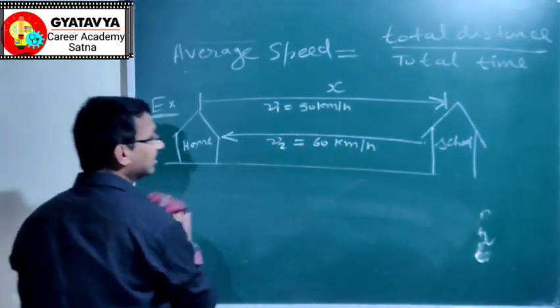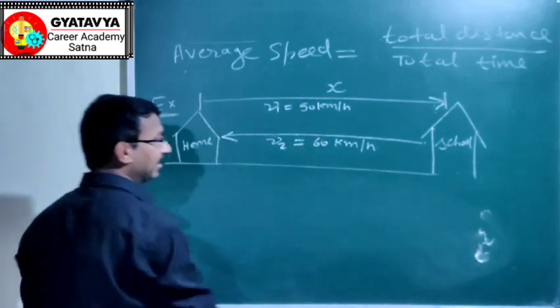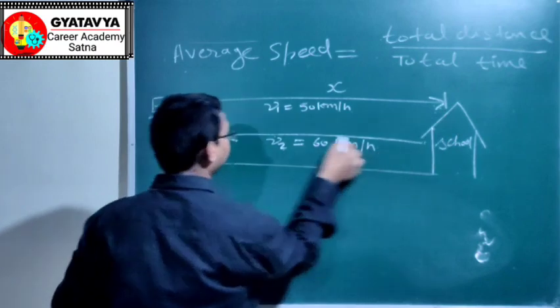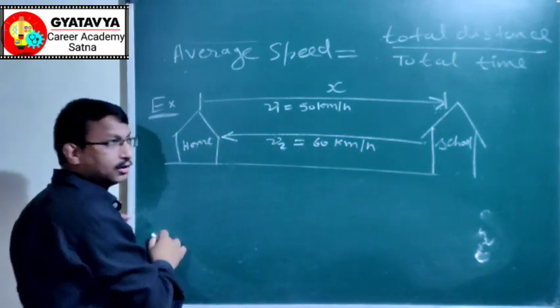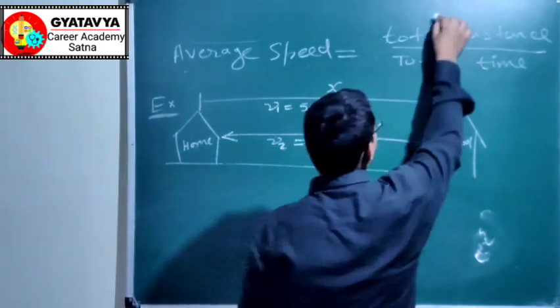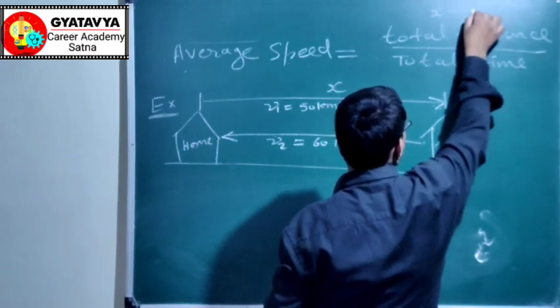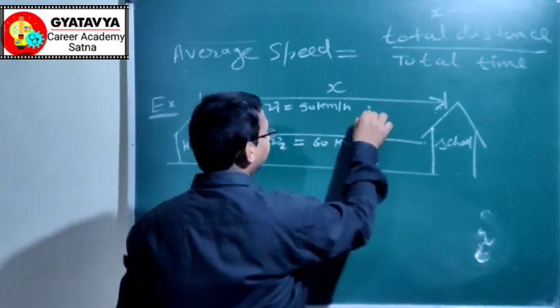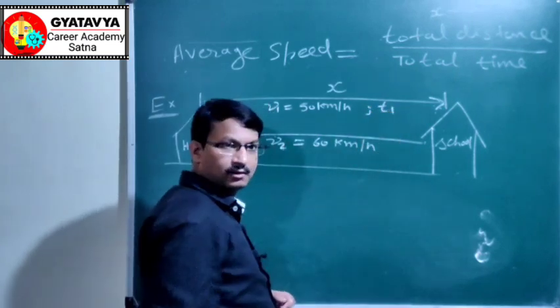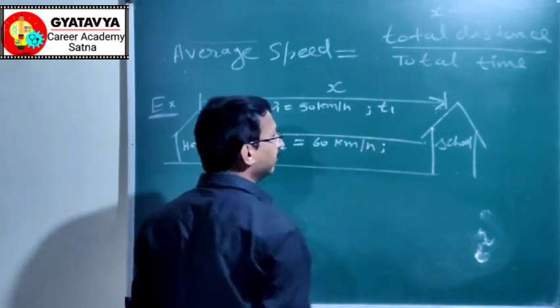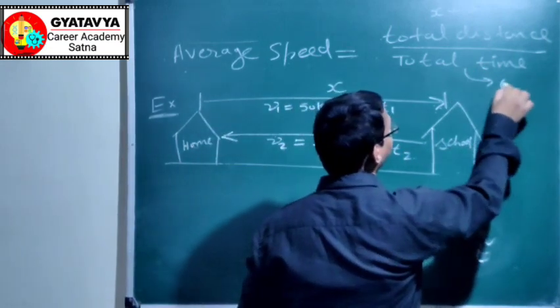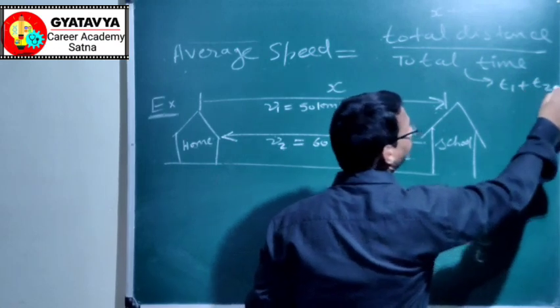Here the total distance of the journey is, if this journey is x kilometer, then the return is also x kilometer. So the total distance here is x plus x. In the first journey, let it take time t1. And in the second, returning journey, if it takes time t2, then the total time will be t1 plus t2.